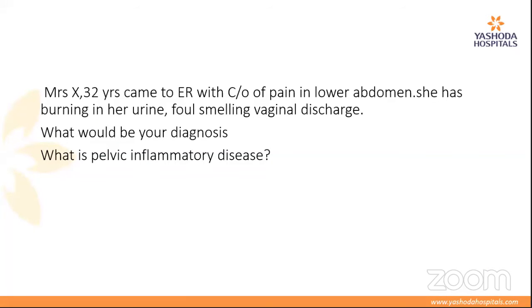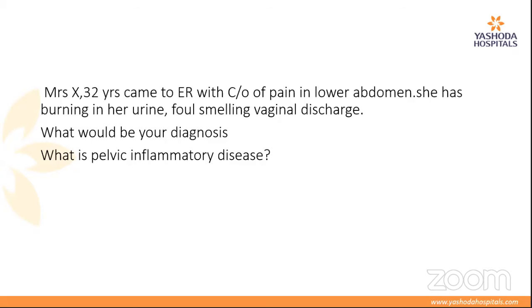Yes. So this is another scenario, another gynecologic emergency. A 32-year-old lady comes with a complaint of pain in the lower abdomen. She also has a foul-smelling vaginal discharge. So that is a catching point there. So what would be your diagnosis? Definitely pain with some burning in urine or a vaginal discharge definitely points us to a pelvic inflammatory disease. So PID. So such a fancy term.